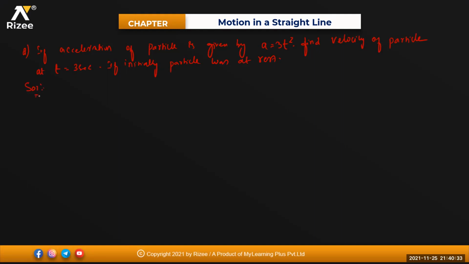Answer 18, how? Differentiation, sir. What is it asking? See, acceleration is given and it is asking us to calculate velocity. So acceleration is 3 into t square. It is asking velocity. Time is given as 3 seconds. Starting from rest, at t equals 0, initial velocity will be 0. At t equals 3 seconds, final velocity we need to find out.